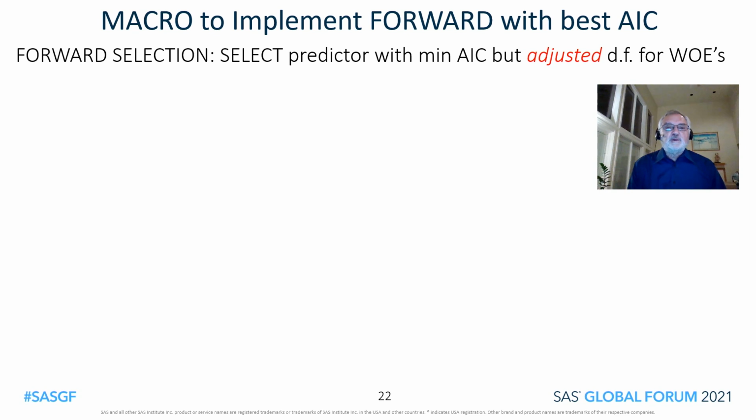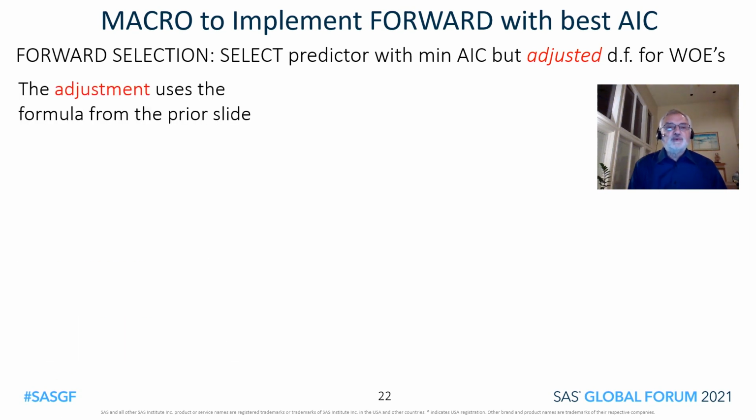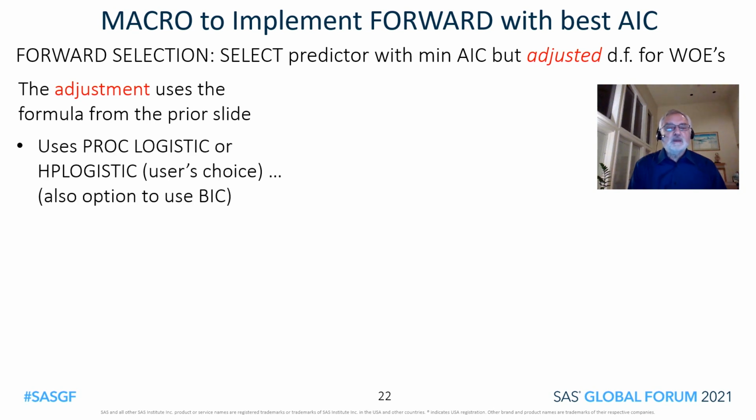Now we're ready to talk about the macro that I mentioned early on. This macro does forward selection, selecting predictors that give minimum AIC, but where we adjust the degrees of freedom in the case of weighted evidence coded predictors. The adjustment uses a formula that we have been discussing and was given on the prior slide. Underlying the macro is proc logistic or HP logistic. That's actually a user choice. And there's also an option to use BIC instead of AIC.